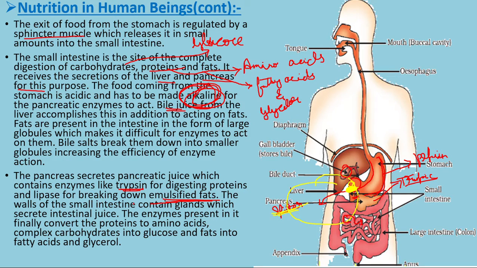The walls of the small intestine contain glands which secrete intestinal juices, which help in the breakdown of carbohydrates into glucose. As I said before, carbohydrates are broken into glucose, protein into amino acids, and fats into fatty acids and glycerol. Okay, now let's go to the next slide.